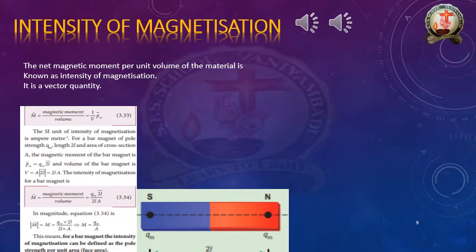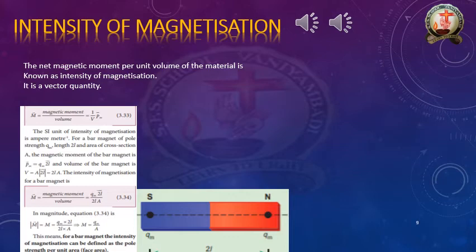Pm. The net magnetic moment per unit volume. Volume we denote, we know already, V. Per means divided by. So the net magnetic moment per unit volume of the material is known as the intensity of magnetization.